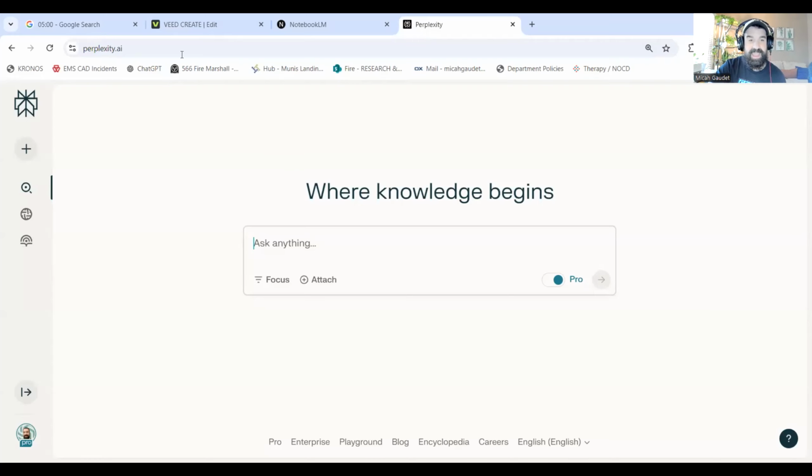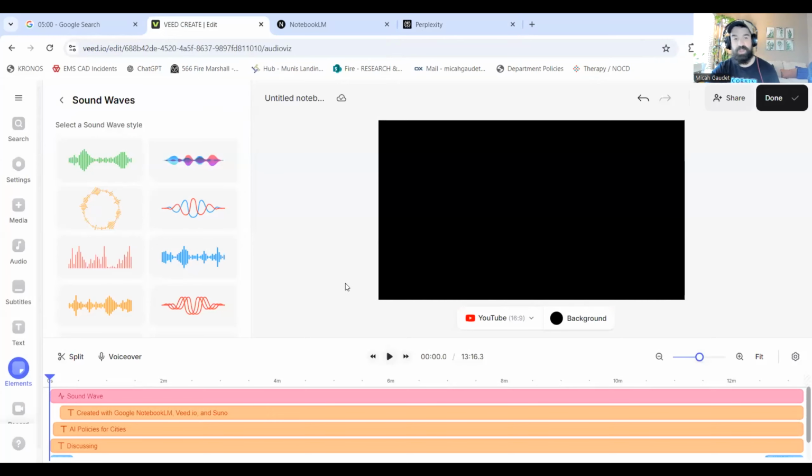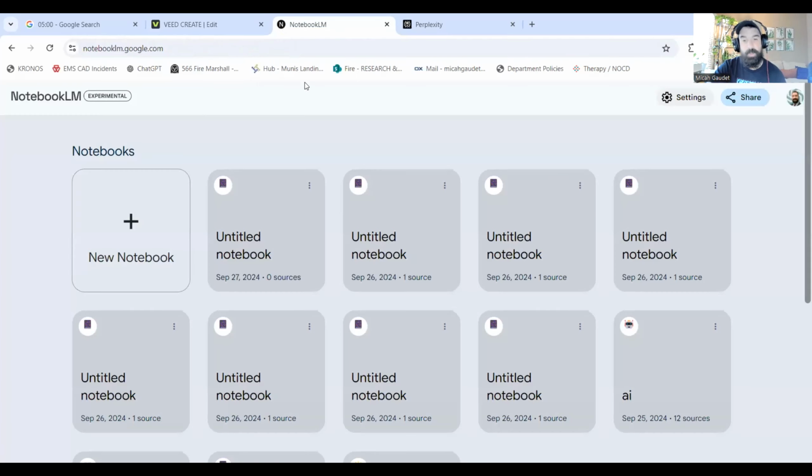And then I have Veed.io, which is what I'm going to use to upload the information, change stuff to make sure everything looks cool, that kind of thing. And I have Notebook, which is what I'm going to use to create the podcast itself. Notebook is a really cool tool that allows me to upload sources, and then it actually creates a podcast for me with two people talking.